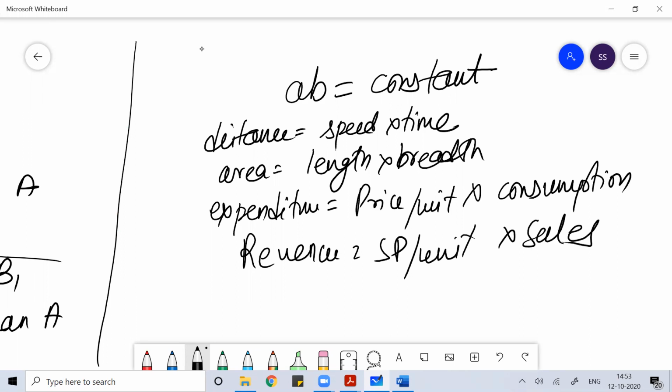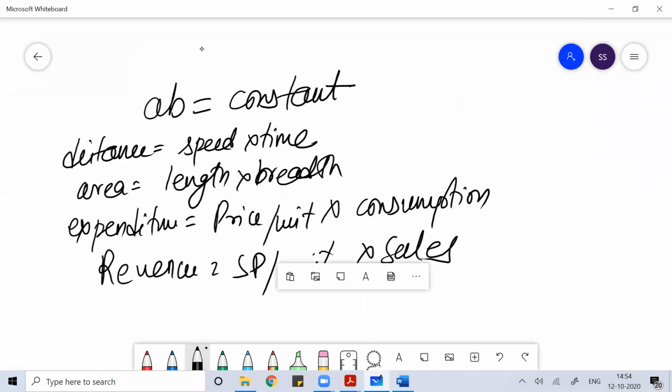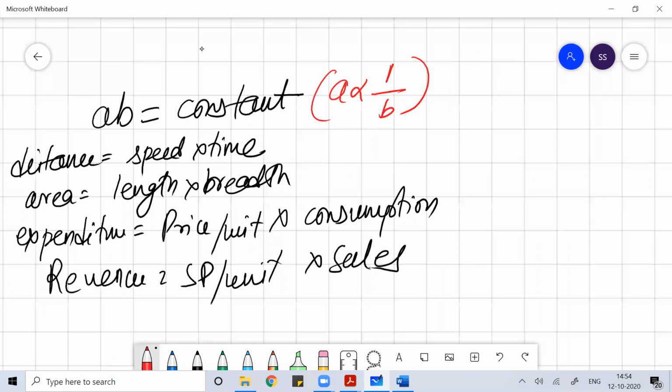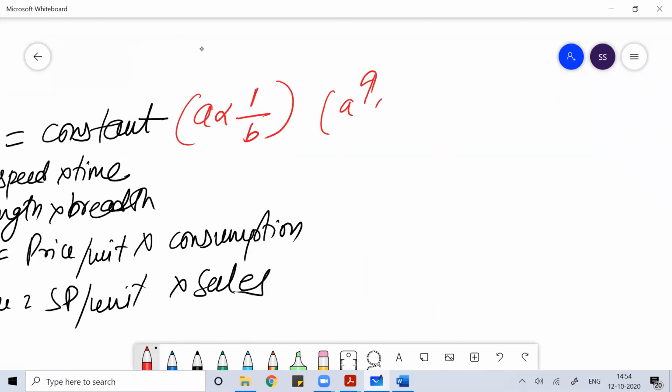In all such relationships in maths, if the product of two variables becomes constant, it means one variable is inversely proportional to the other variable. So if both the variables are inversely proportional, you know that if one variable increases, then the other variable will decrease. If one variable decreases, then the other variable will increase.